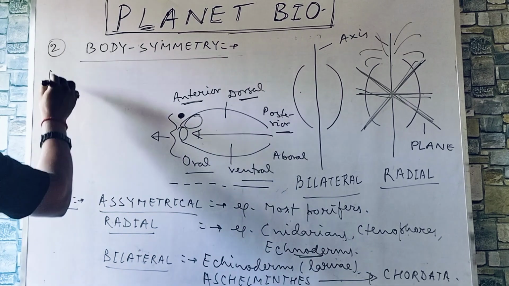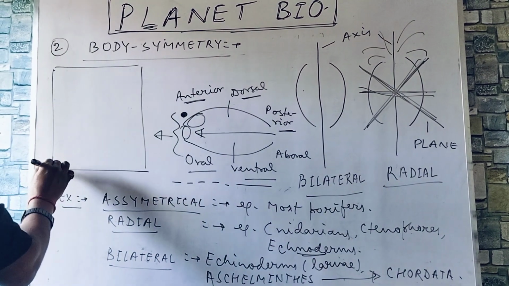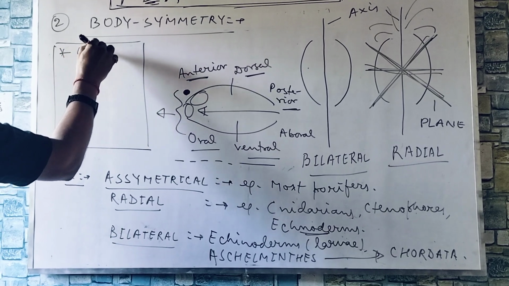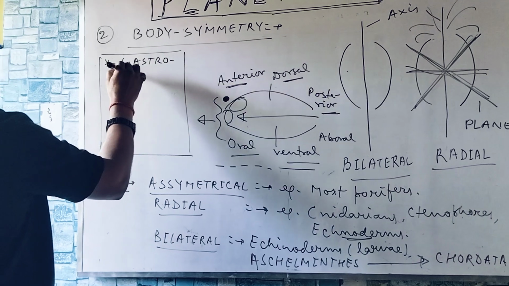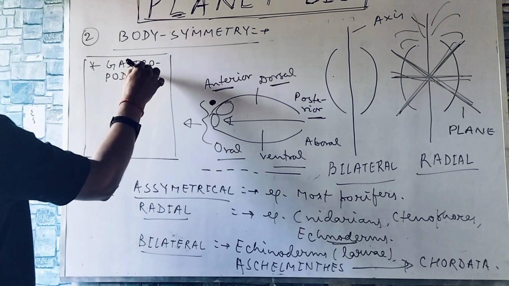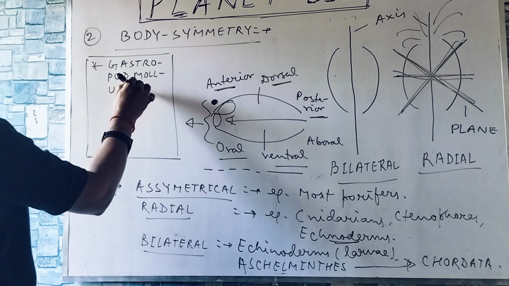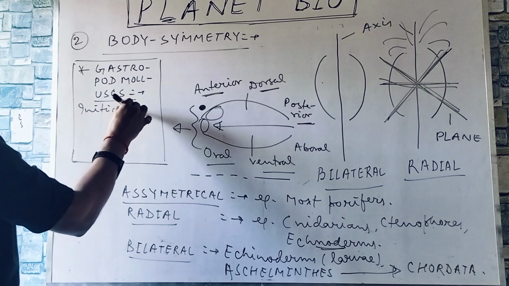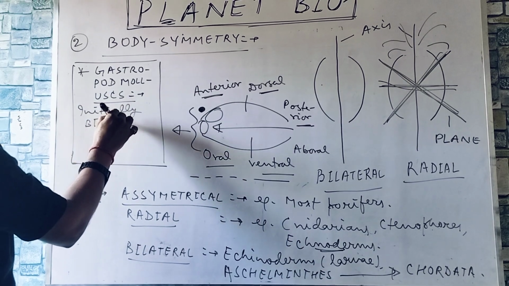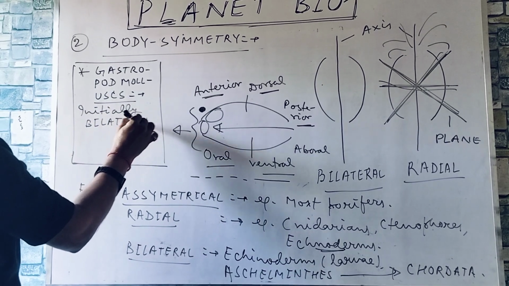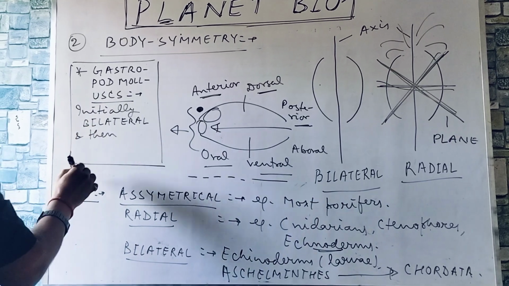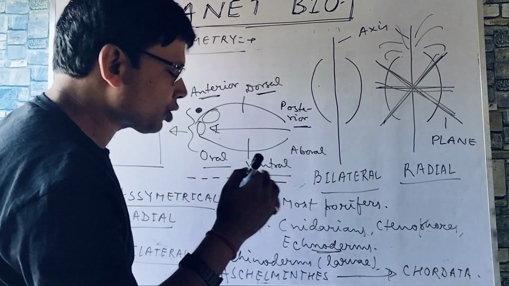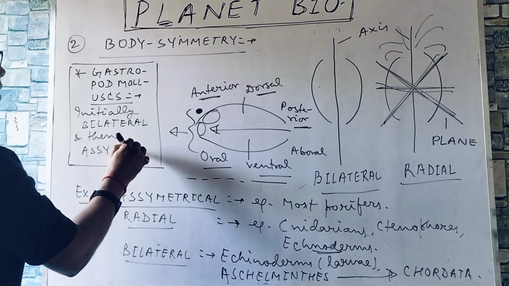This is the surprising fact. Sometimes it is asked in the exam. So gastropod mollusks are initially bilateral, and then asymmetrical due to rotation, and this rotation is called torsion.